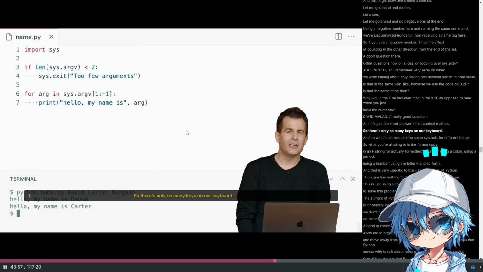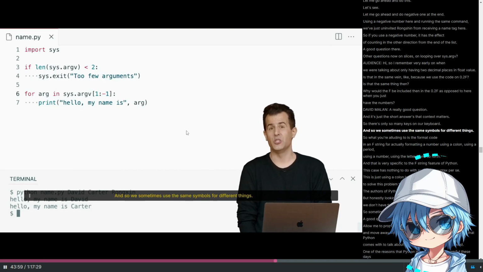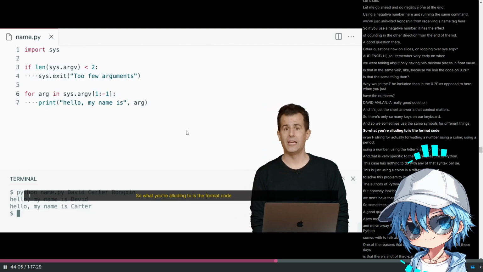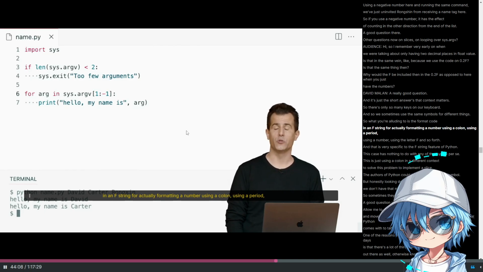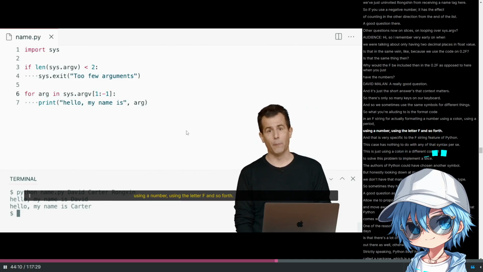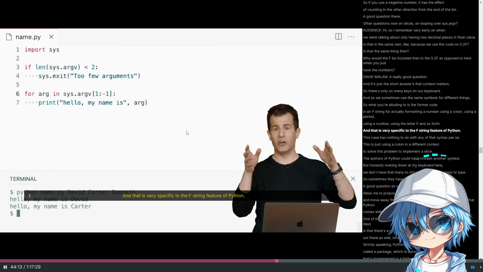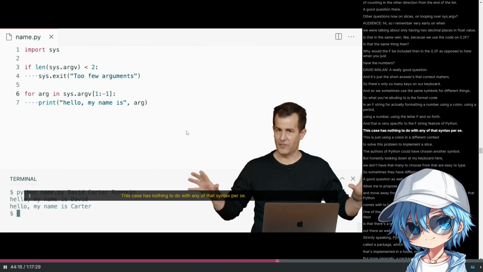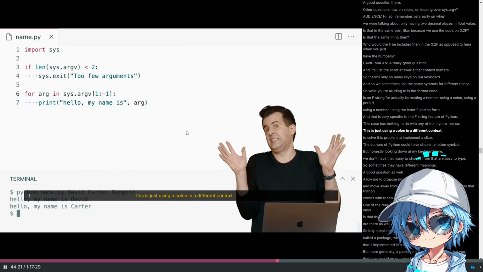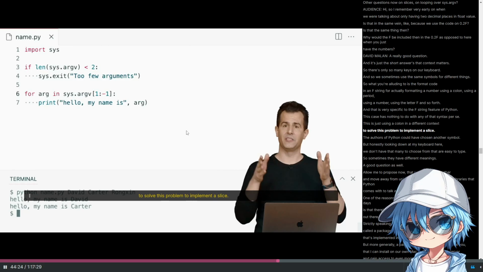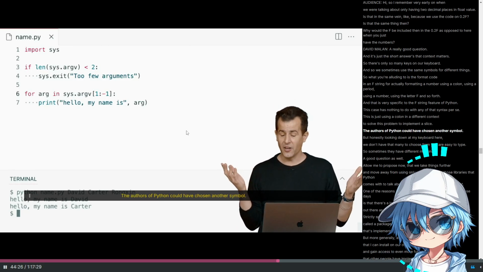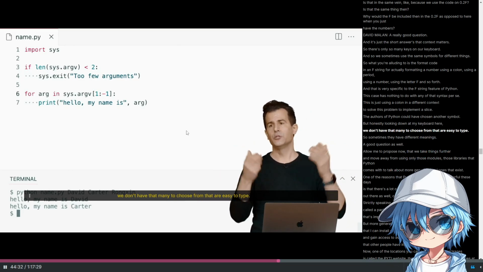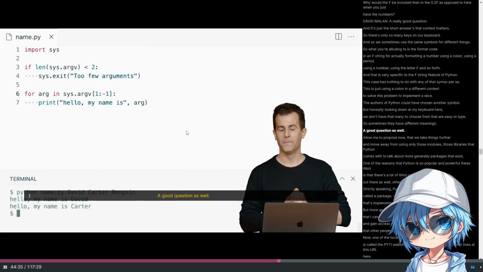There's only so many keys on our keyboard, and so we sometimes use the same symbols for different things. What you're alluding to is the format code in f-strings for formatting a number, using a colon, using a period, using a number, using the letter f, and so forth. That is very specific to the f-string feature of Python. This case has nothing to do with any of that syntax per se. This is just using a colon in a different context to implement a slice. The authors of Python could have chosen another symbol, but looking down at my keyboard here, we don't have that many to choose from that are easy to type, so sometimes they have different meanings. A good question as well.